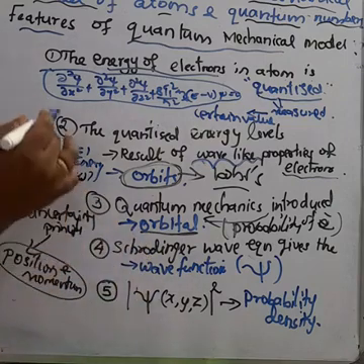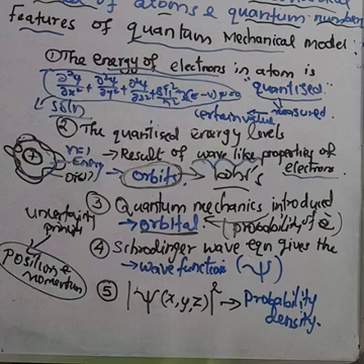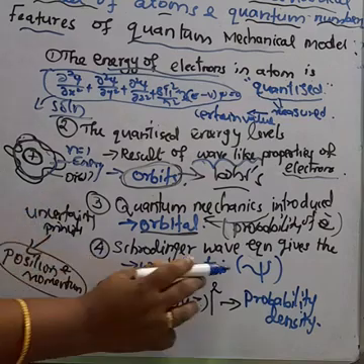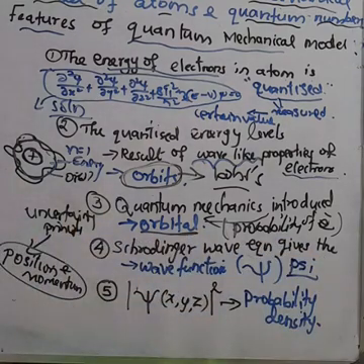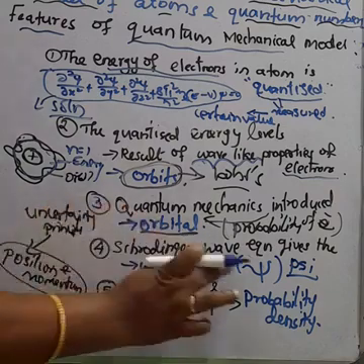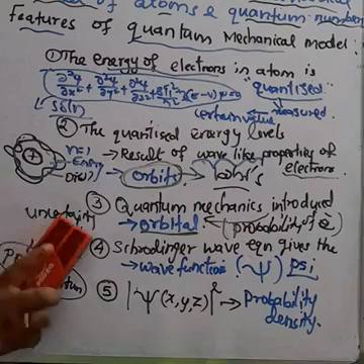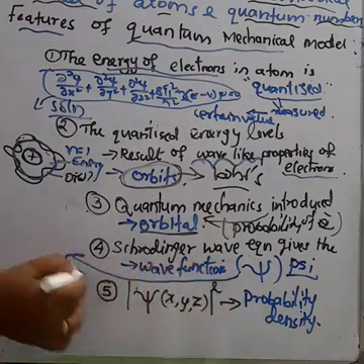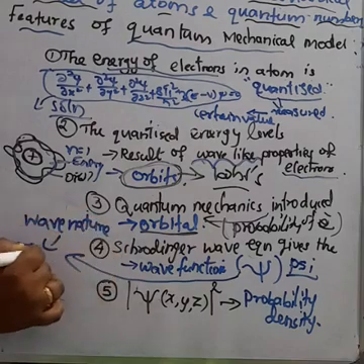gives the wave function, that is ψ. The wave nature of an electron present in an orbital can be well defined by the wave function ψ.